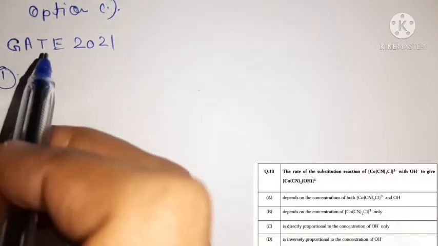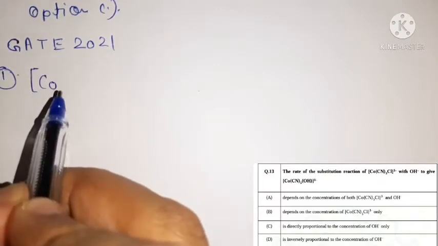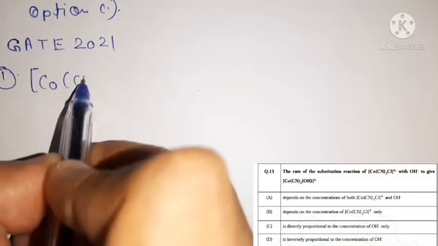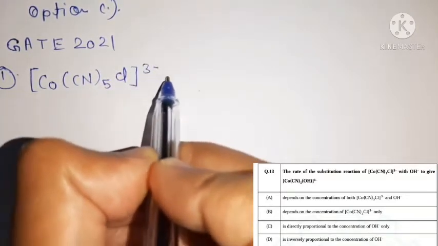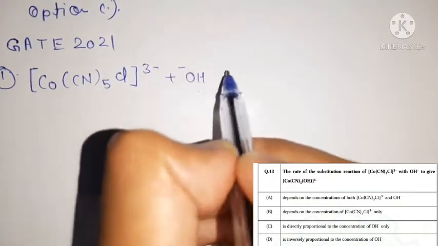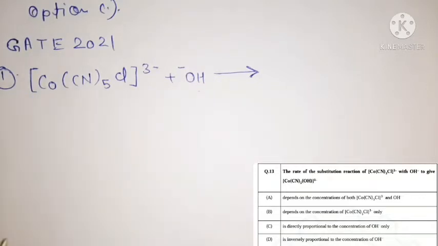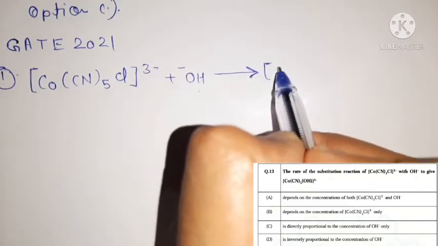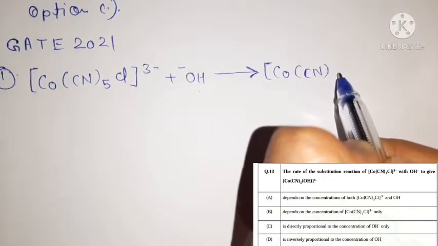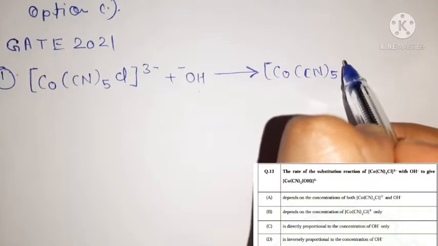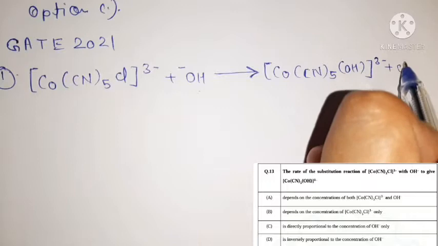So in this question we have a reaction between a complex of cobalt with CN5 and Cl3 negative with OH negative ion. So this is a substrate, this is an attacking species, and we have the product Co(CN)5(OH)3 negative plus Cl.